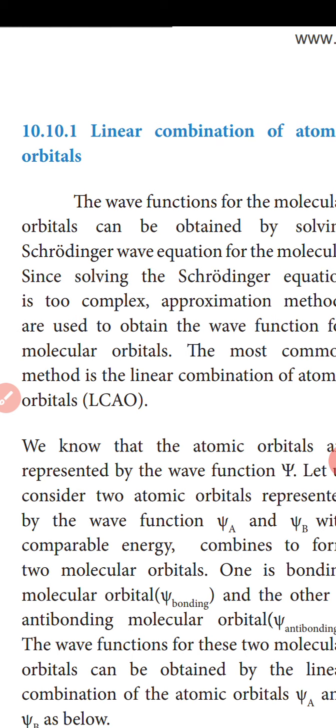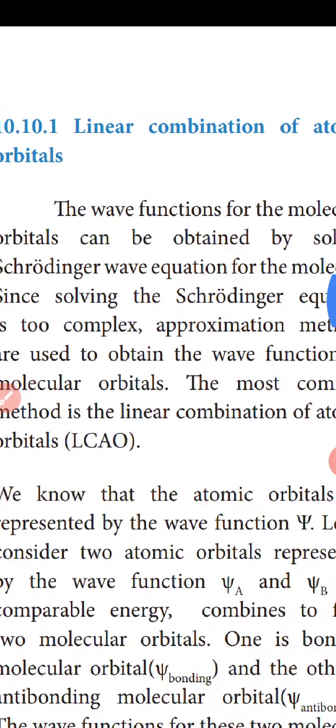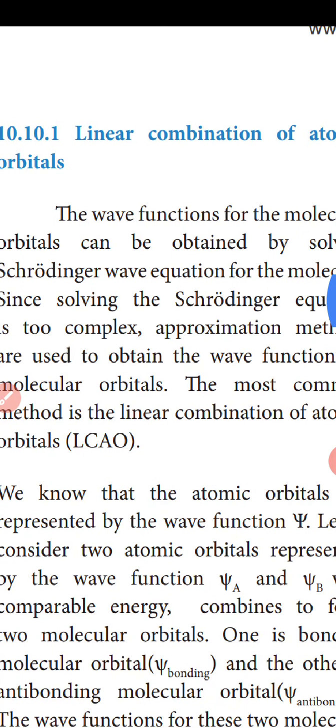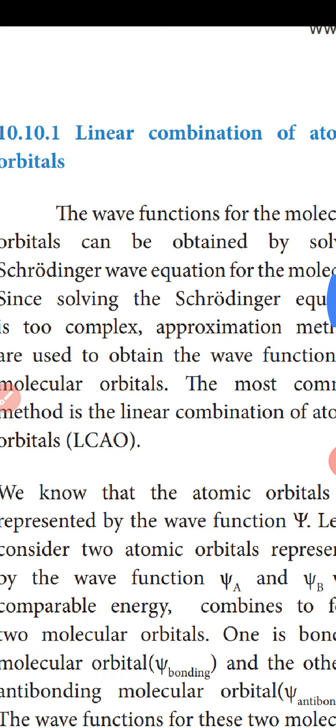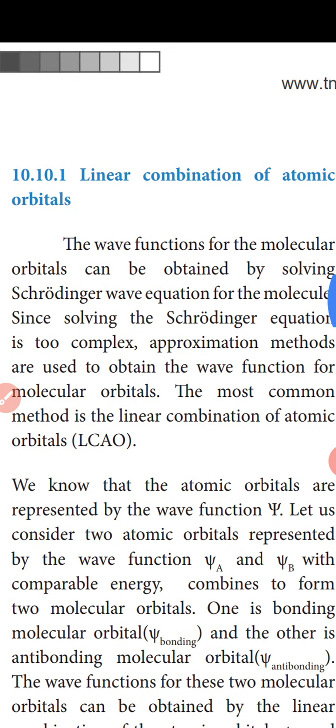We know that atomic orbitals are represented by the wave functions psi. Let us consider two atomic orbitals represented by the wave functions psi A and psi B with comparable energy, which combine to form two molecular orbitals. One is the bonding molecular orbital and the other is the antibonding molecular orbital.